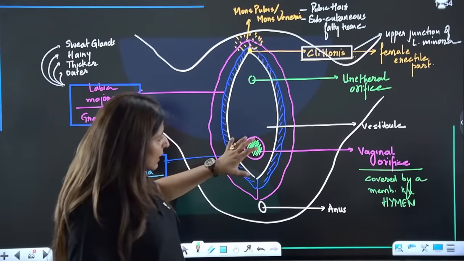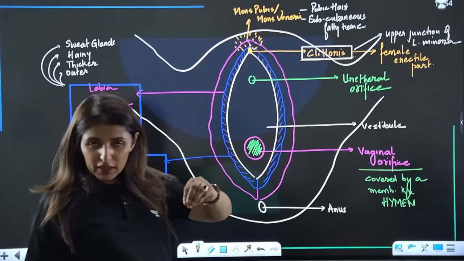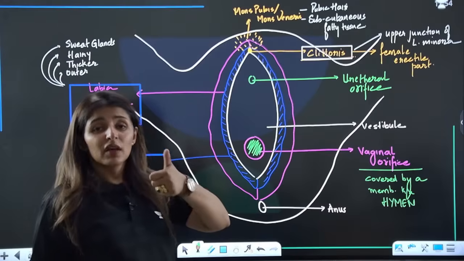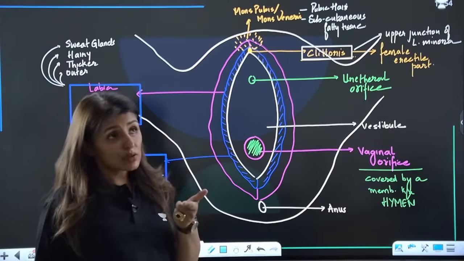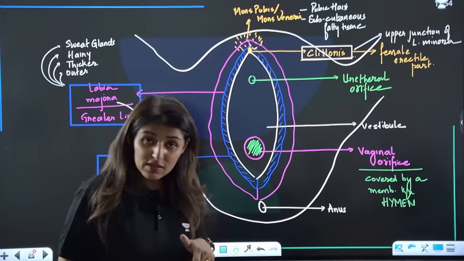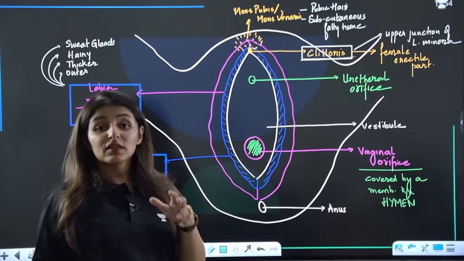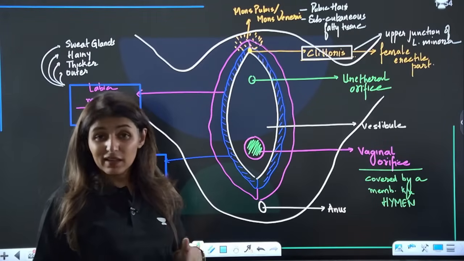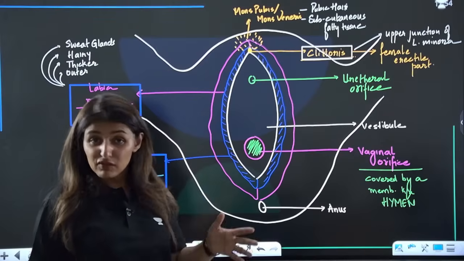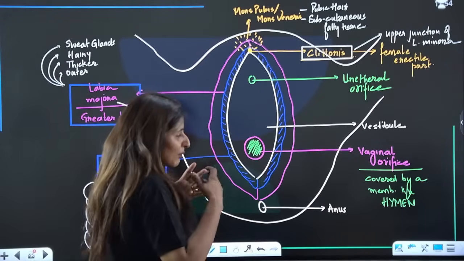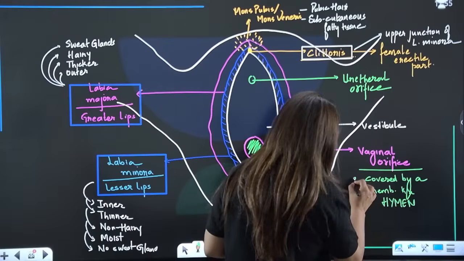And this hymen is going to rupture, number one, during the first menstruation. Also, it will break during the first coitus, but it can also break during certain physical activities like cycling, like when there is a sudden fall or a jolt, or during horse riding, right? So there are many ways in which this hymen can break.